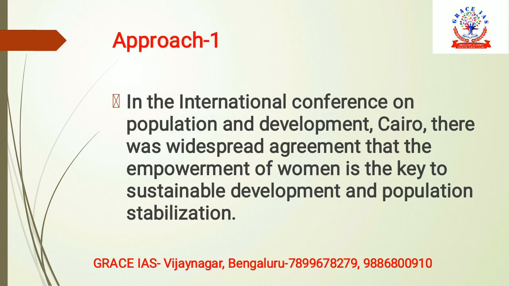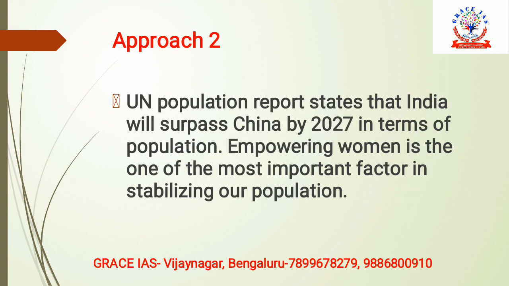The first approach of writing the introduction is this: there was a conference, the International Conference on Population and Development, which happened in Cairo. In that conference there was a Cairo declaration that there is a clear link between women empowerment and sustainable development and population stabilization. So you can write this introduction. The other introduction which could be written is that the UN population report states that India will surpass China in terms of population by 2027. Empowering women is one of the most important factors in stabilizing our population.